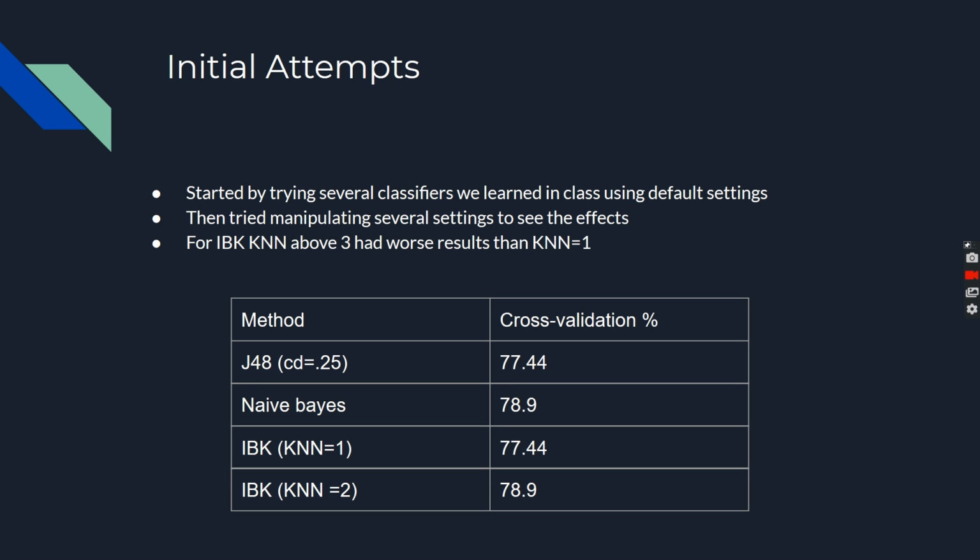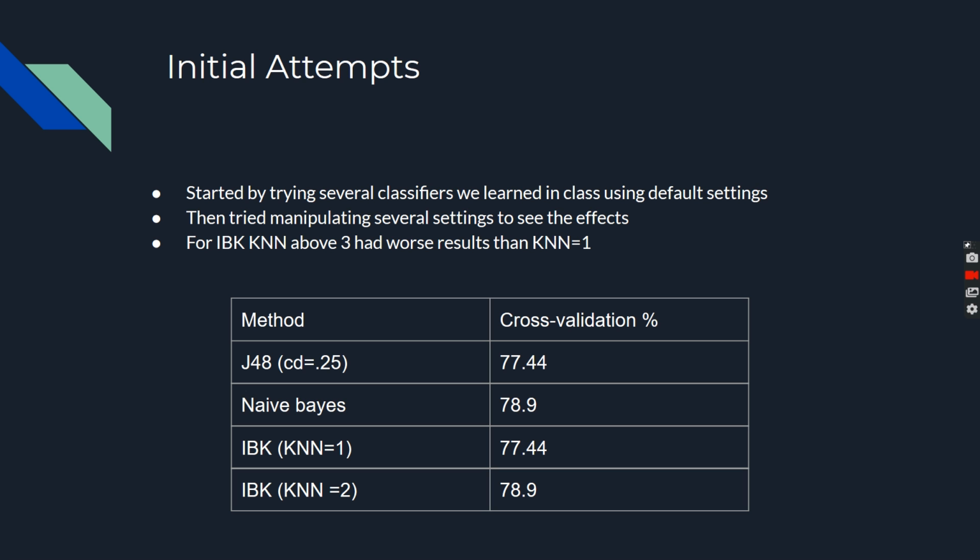So our initial attempts consisted of trying several of the classifiers that we used in the first exercise of this class, using the default settings on Weka to see if any of them had significantly better results than the other. As you can see in the table, they all had very similar results, so our next step was to try manipulating the settings and some of the details of these classifiers to see if we could significantly improve the results of an individual classifier.